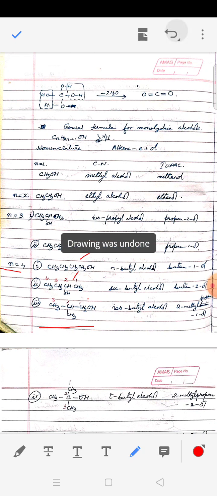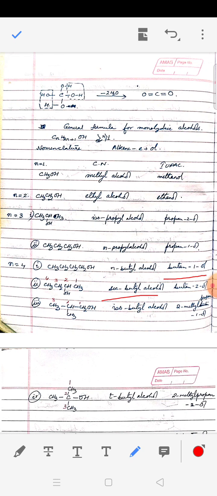So how do we name them? The same rule we apply. The first one, there are 4 carbons, so alkane name is butane, cancel out E, add ol. So it is butan-1-ol. In other words, it is n-butyl alcohol. And when we have OH attached to carbon 2, it's very simple, butan-2-ol. They form position isomers, and it is commonly known as secondary butyl alcohol.